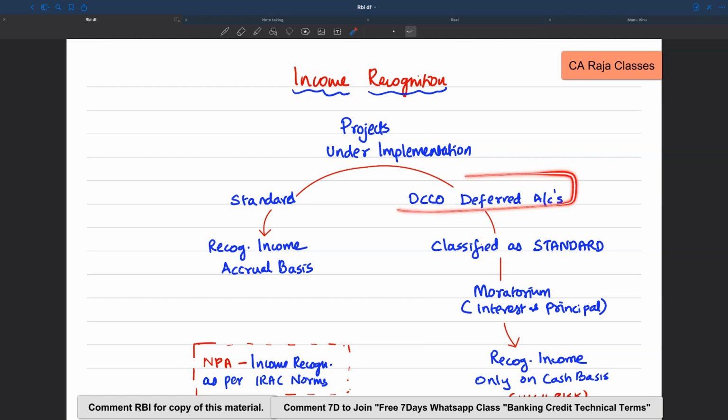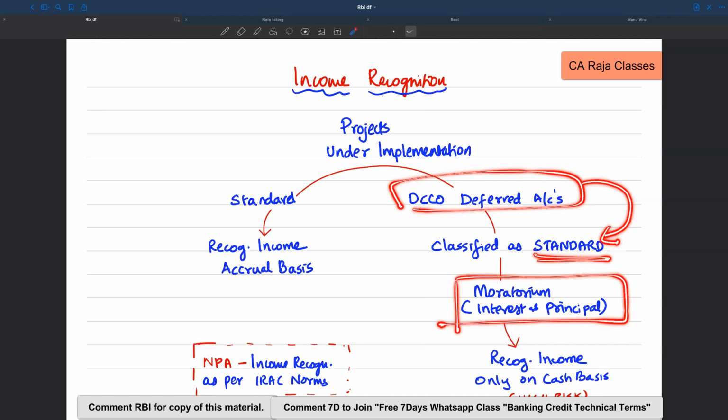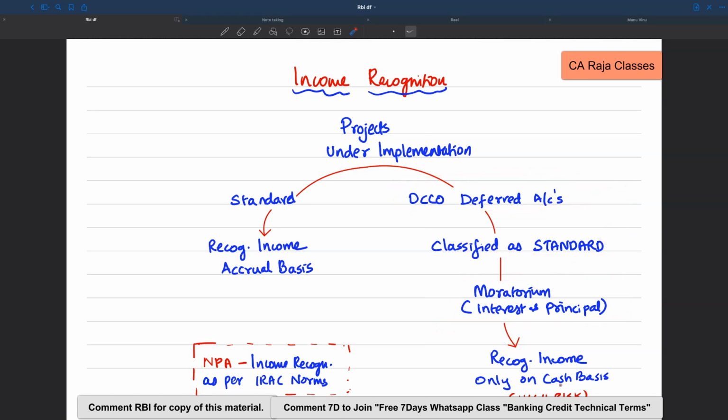Why? Because already DCCO got deferred. So understand, when it is standard it is accrual, but when it is standard but DCCO is deferred and they are enjoying the benefit of standard classification because of the reasons we discussed earlier, and if that account is enjoying a moratorium, then that income can be recognized only on cash basis. And if the account is NPA, then no further question, NPA IRAC norms have to be followed.